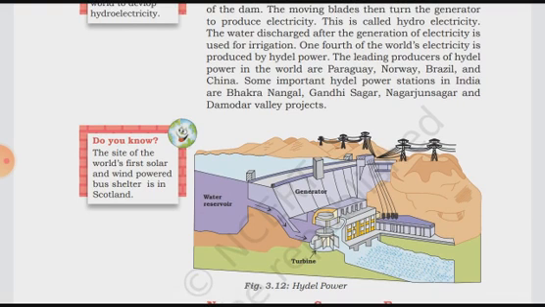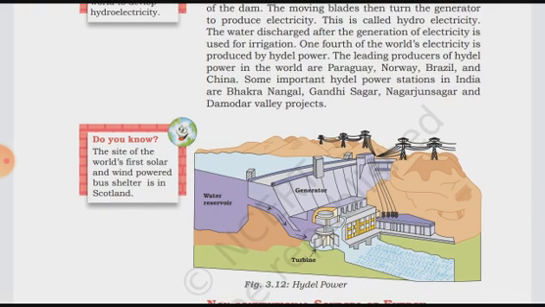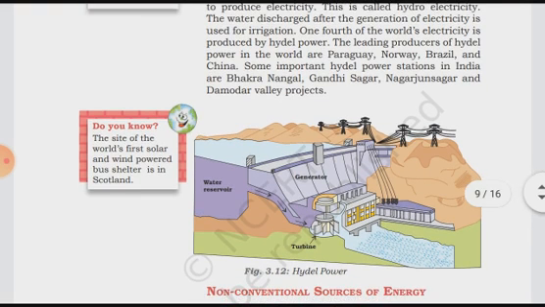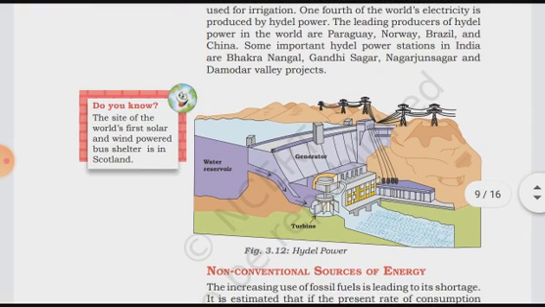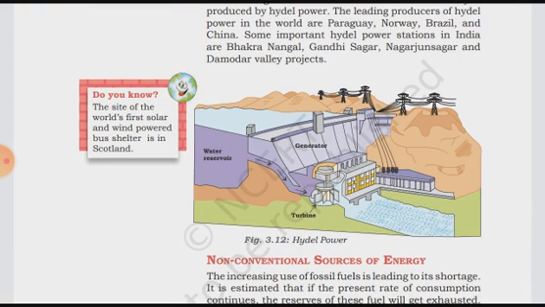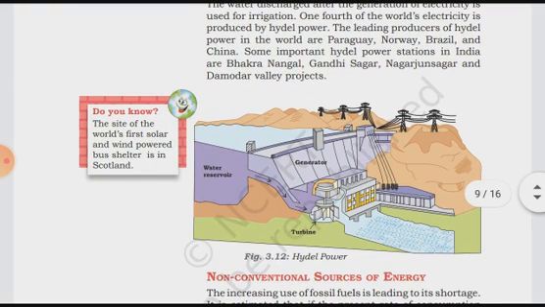Then what they have given after this: the leading producers of hydel power in the world are Paraguay, Norway, Brazil, and China. These are the leading producers of hydroelectricity. Some important hydel power stations in India are Pakhra Nangal, Gandhi Sagar, Nagarjun Sagar, and Damodar Valley projects. These are the other projects in our country which generate electricity.